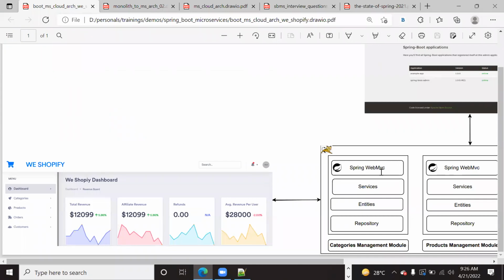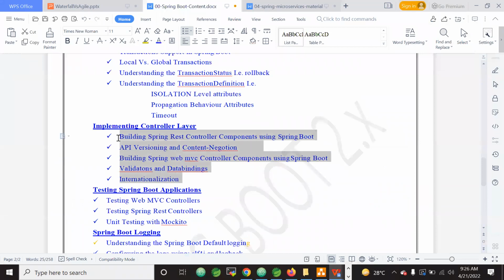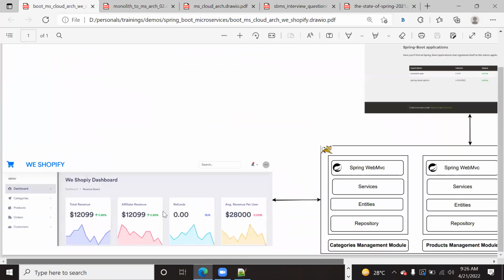What is an API? How to write an API? Those are all the things we will discuss. So by this time, you will understand writing the APIs and writing the web controllers. You also will have completed your project, on this Spring Boot Thymeleaf. This project you will have completed.